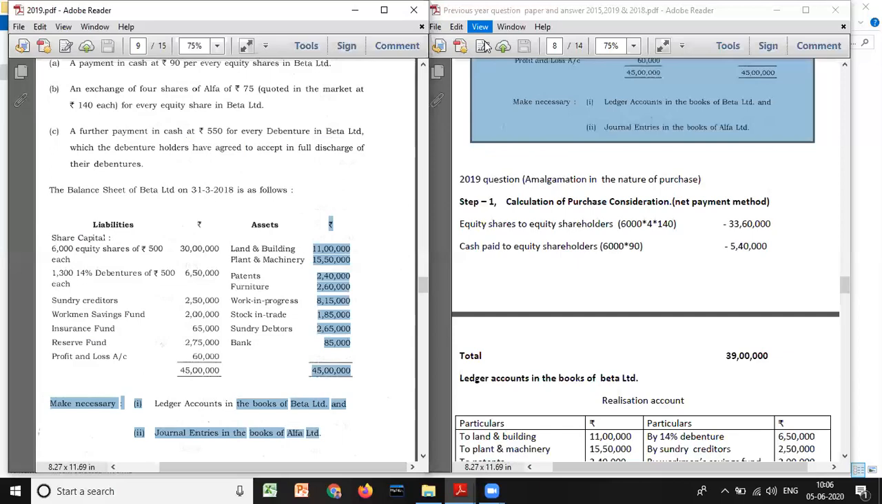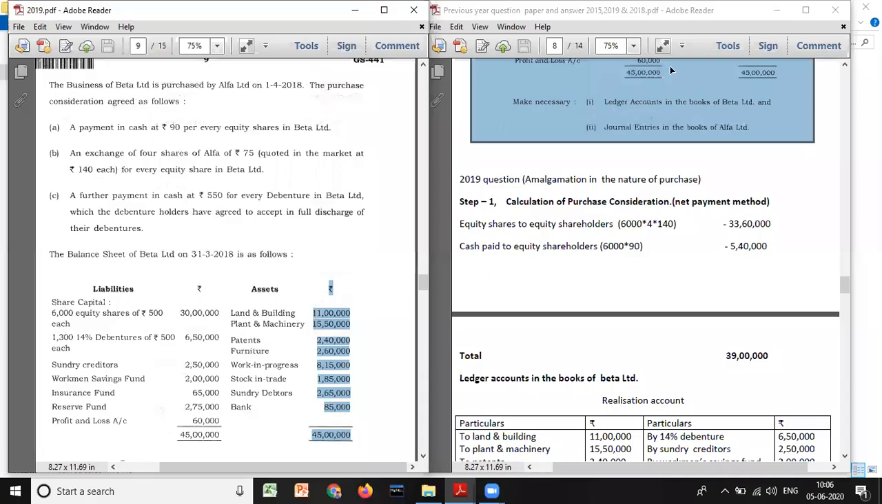So whenever we get a question under the chapter called merger and acquisition, first and foremost, when they ask us to pass journal entries and prepare ledger accounts, please keep it in mind. First, you have to identify the method of amalgamation. Is it amalgamation in the nature of merger or amalgamation in the nature of purchase? So first condition is what? All assets and liabilities need to be taken over. If it is a merger, all assets and liabilities need to be taken over.